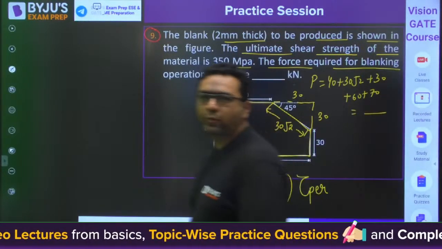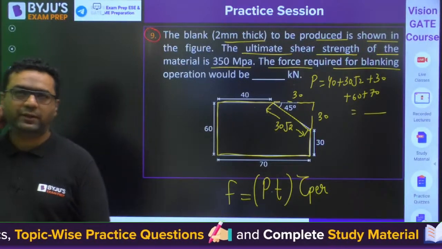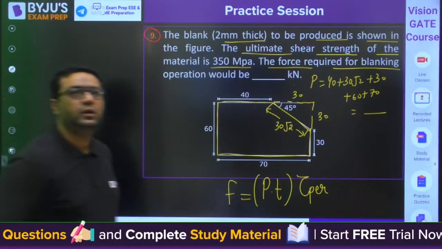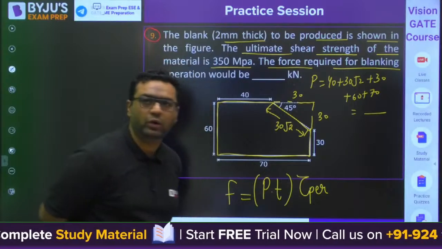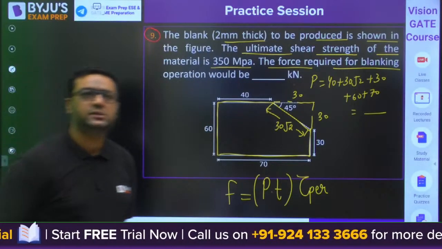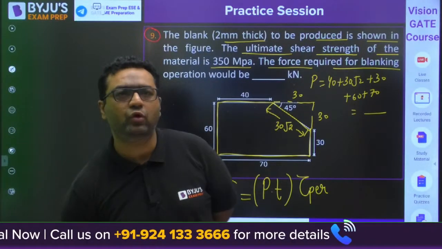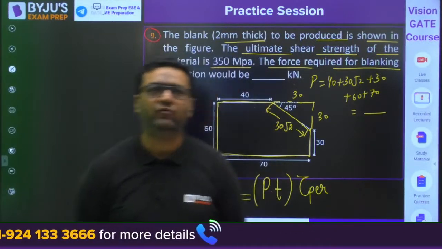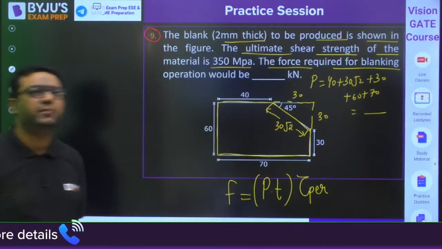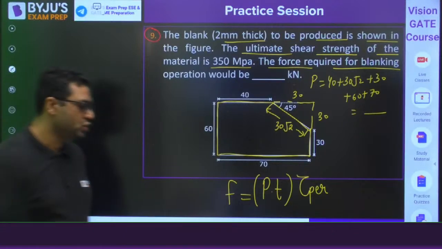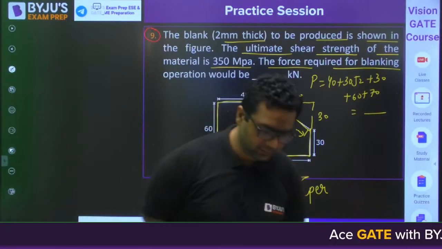Thickness is given, tau permissible is given. So everybody can solve this question. Question number 9 is going on. 3 more questions after this: one from metrology, one from non-traditional machining, one from computer integrated manufacturing. Solve this question, guys.